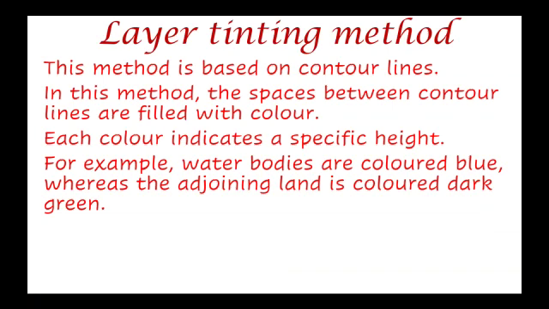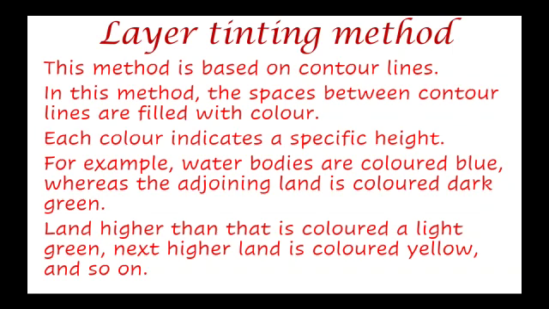So here you will find the different color indications that are given in the figure, in the map. Water bodies are given blue, and the lands are given dark and light shades of green and various other colors. Land higher than that is colored light green. The next higher land is colored yellow, and so on.